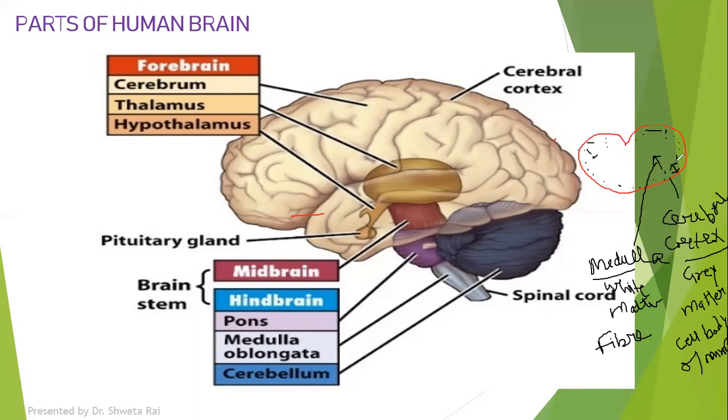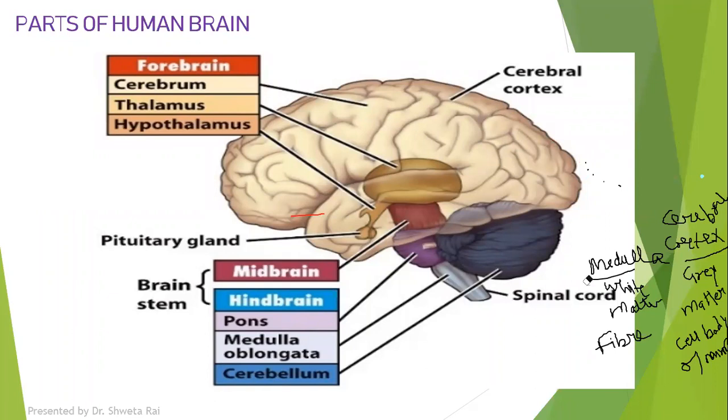So the cell body is present in this region and its fibers, or the axonal fibers, are present towards the medulla region. Hence this region appears grayish in color and is called gray matter due to the presence of cell bodies of the neurons. And the medulla region appears somewhat whitish in color due to the presence of fibers of the neuron.